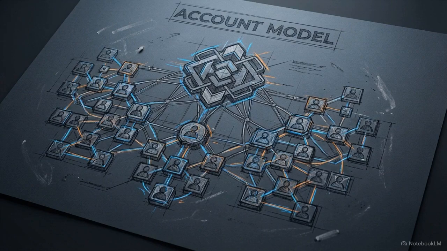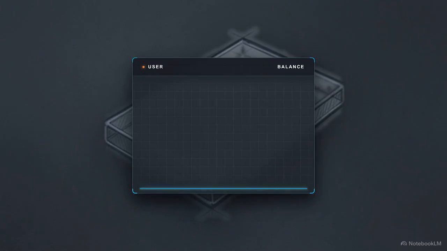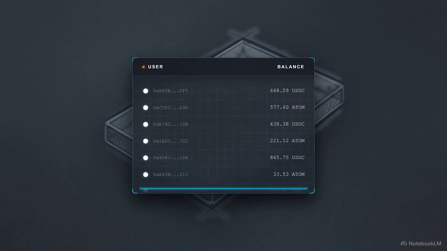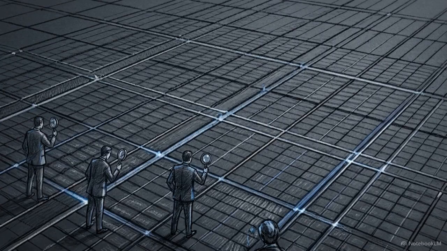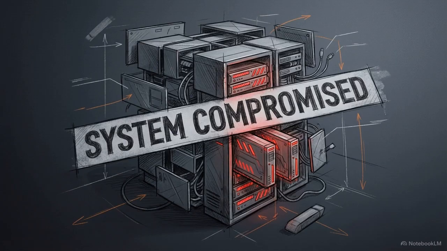The actual root cause of these exploits is the architecture of Ethereum itself, a system known as the account model. The account model is a framework where all user balances are tracked as entries on a global master list. No amount of security auditing can secure a system where your digital ownership relies entirely on trusting that global list. The account model is vulnerable by design.